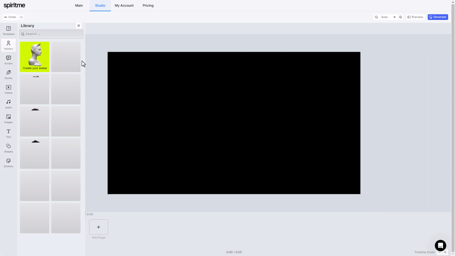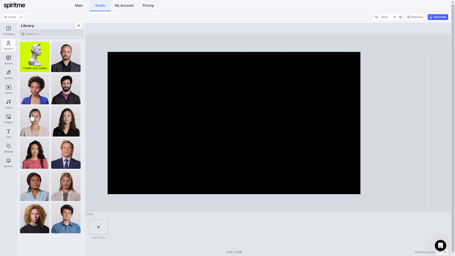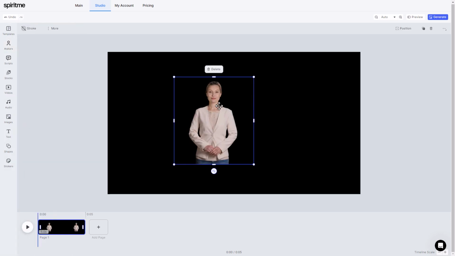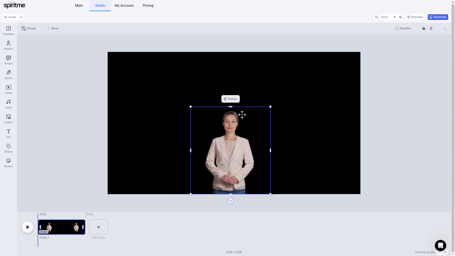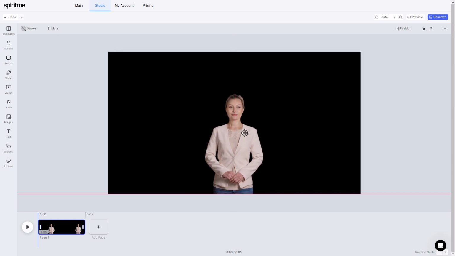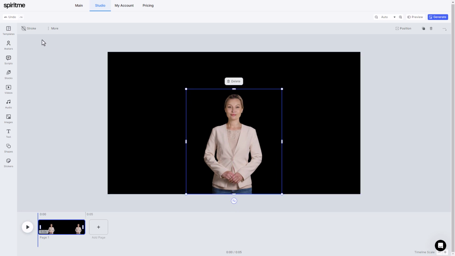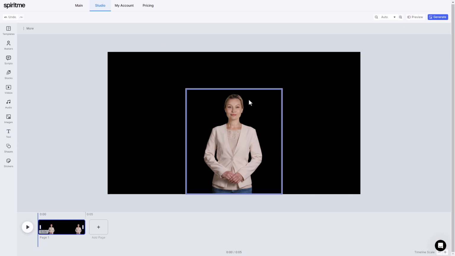Now when we come to avatars, you can create your own avatar, but you have to pay slightly more. Let's pick this person here. And you can see now we've got our avatar. They are a half body avatar, but they can be resized and they can be repositioned. What I like about this is that you've got positioning tools, which are really useful. We can add a stroke around the avatar, but it puts it in a box rather than around the actual avatar. So we've picked our avatar.